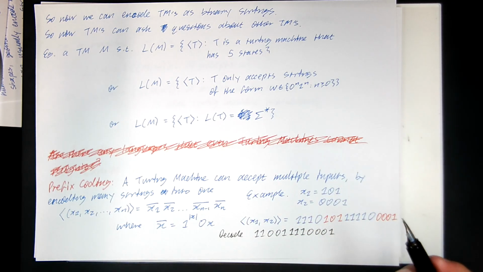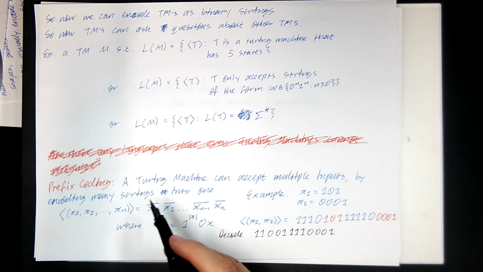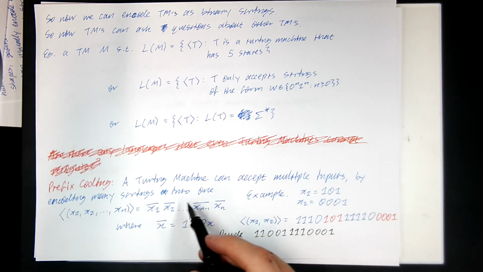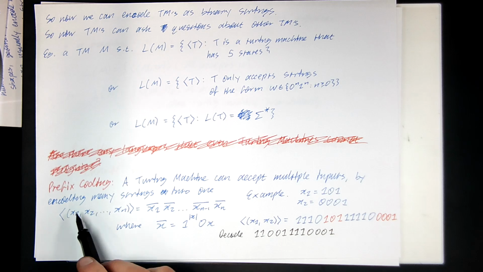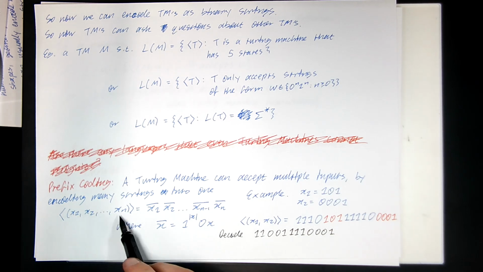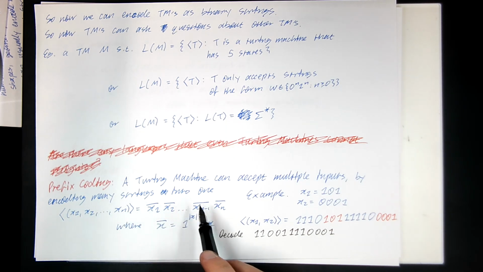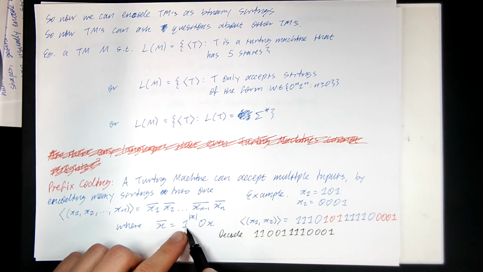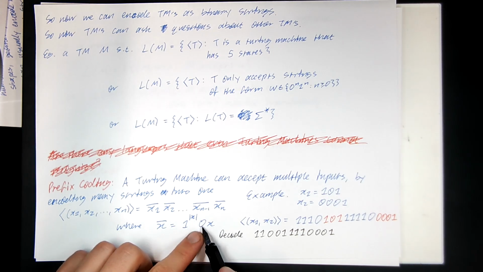As a brief side note, we can also have a Turing machine that accepts multiple inputs by encoding many strings into one, using what's called prefix coding. Taking a tuple of n things, we can prefix code each one and then concatenate them together. A prefix coding of x is a whole bunch of ones out the front, the number of ones being the length of x, and then a 0, and then the string x.